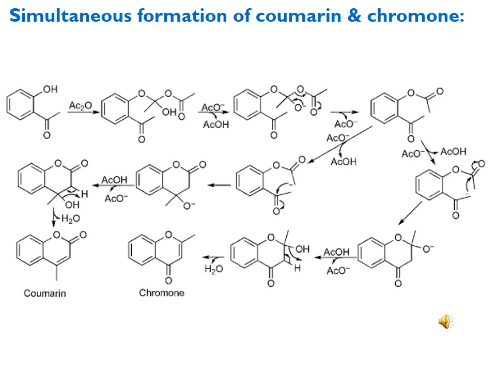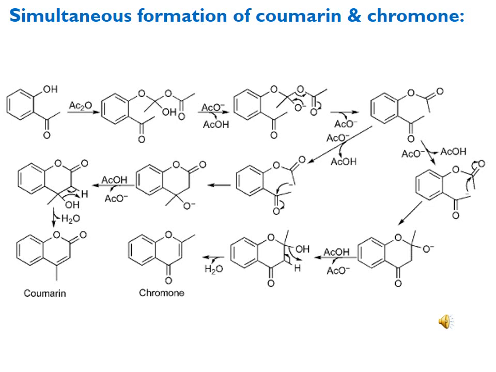Here the mechanism is a little bit different from what we have previously discussed for coumarin and chromone formation, because here it is using a base, and in the presence of base, the ketonic alpha carbon, that is CH3, two methyls, here you can see two methyls are present, one with the ester carbonyl and one with the ketonic carbonyl.